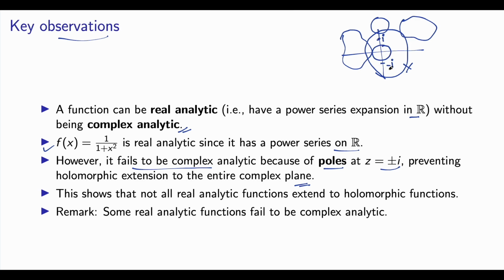If we avoid these poles and take our domain for this function, then this function is going to be complex analytic, excluding these two points minus i and plus i. Any other domain which does not cover these two singularities works. So here some real analytic functions fail to be complex analytic. This is the example.